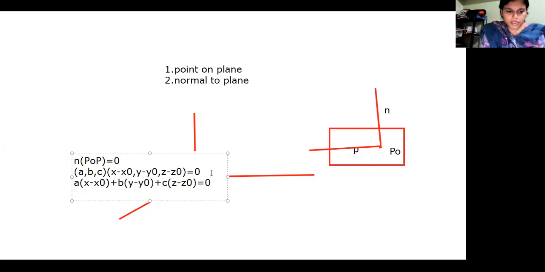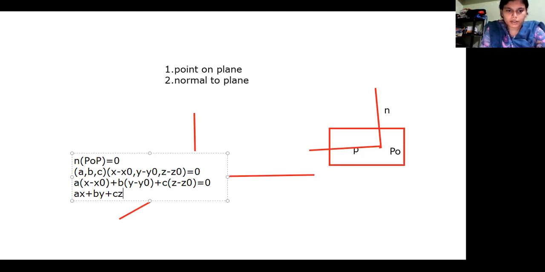Okay, what we'll do next is, already we know that x naught, y naught and z naught, that means our original point P naught, is given to us as a point on the plane. So we know this point. That's why we will take all the terms with x naught, y naught and z naught on one side, and we will write our equation as ax plus by plus cz plus the remaining terms.